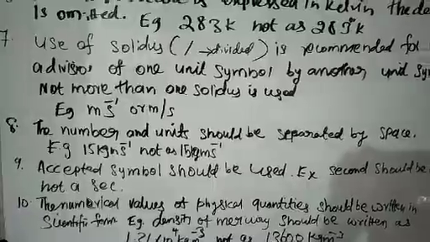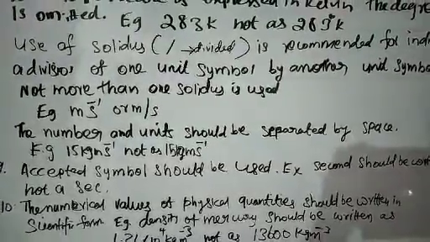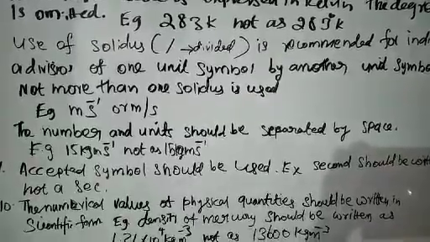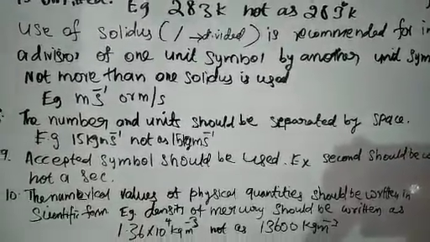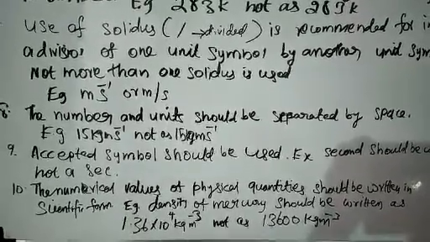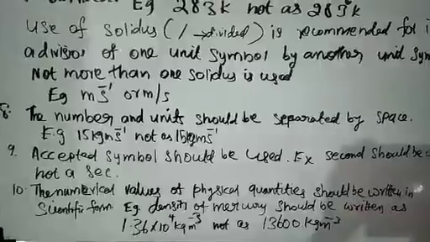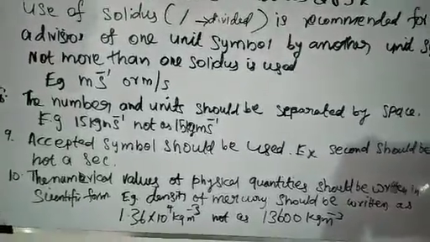Rule 9. Accepted symbols should be used while writing units. The unit of time is second, symbol s, not sec. Like that, the unit of current is ampere, symbol A, not amp. So only accepted symbols should be used while writing the units.